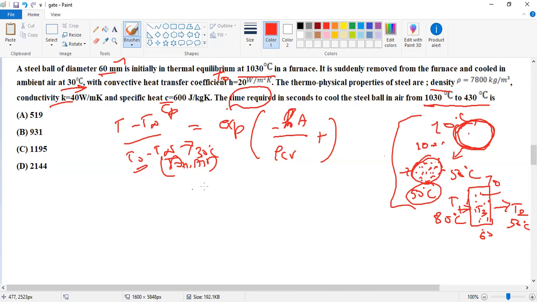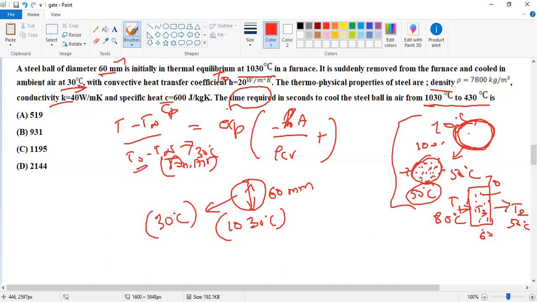Okay, this is a steel ball. The diameter is 60 mm. We heat this steel ball in a furnace to 1030 degrees Celsius. After it is suddenly removed from the furnace, we take the steel ball into ambient air at 30 degrees Celsius, which is the surrounding temperature.